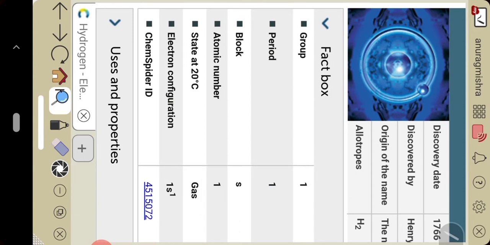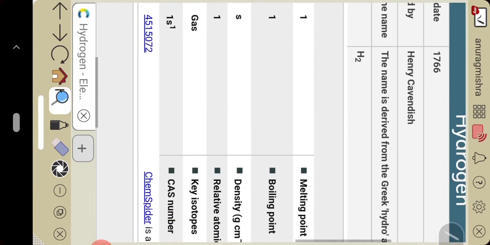Block: in higher classes you will learn about blocks, and it is an s block element. Its atomic number is 1. At 20 degrees Celsius, hydrogen exists in the gaseous form. Its electronic configuration is 1 electron in the K shell, that is 1 electron in the s subshell, so the electronic configuration is 1s1.